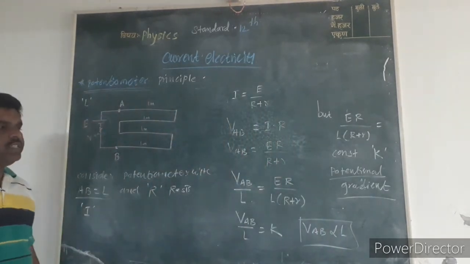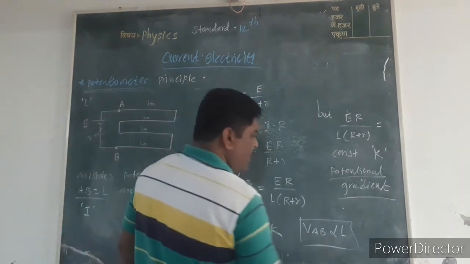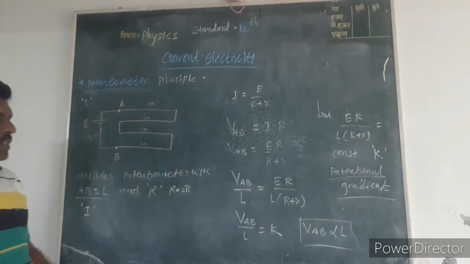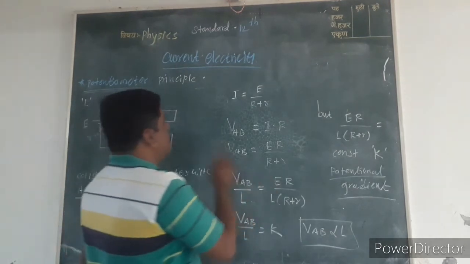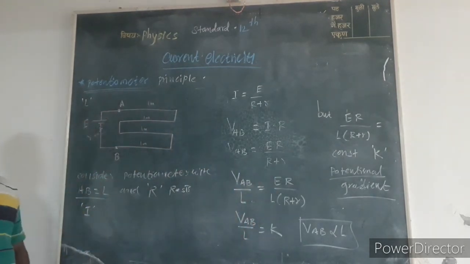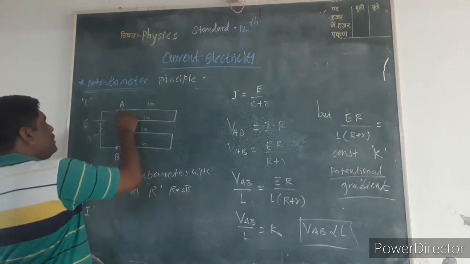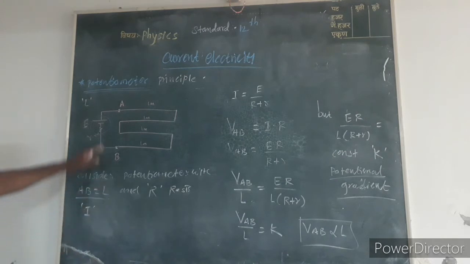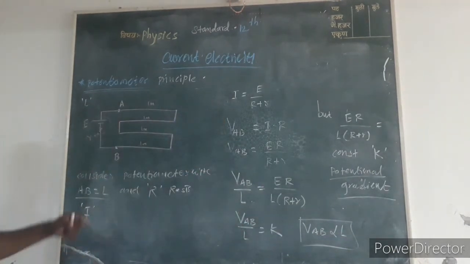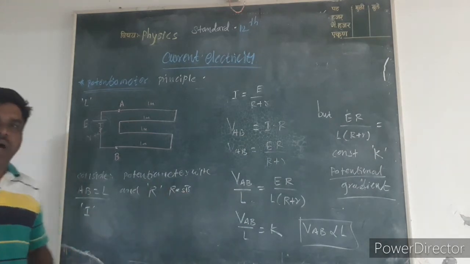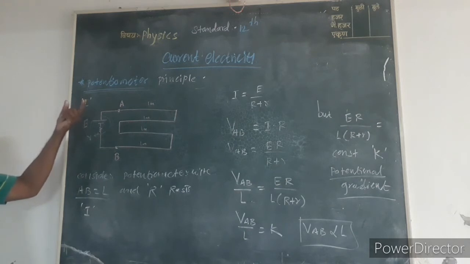This is called the principle of potentiometer: VAB is directly proportional to L. The statement of this principle is: the potential difference between 2 points is directly proportional to the length or distance between these 2 points. म्हणजेच A आणि B मध्ये जेवढं पोटेन्शियल आहे त्या पोटेन्शियलच्या प्रमाणामध्ये त्याची लेंथ असते, किंवा त्या लेंथच्या प्रमाणामध्ये त्याचं पोटेन्शियल वाढतं. त्यालाच म्हणतात पोटेन्शियोमीटर प्रिन्सिपल.